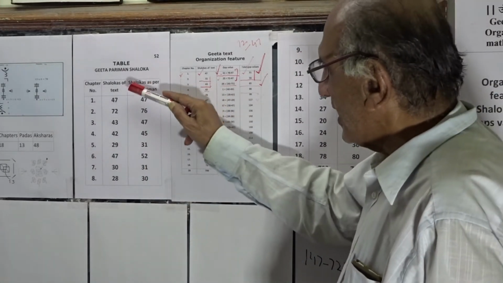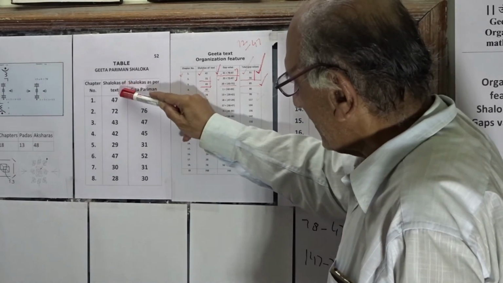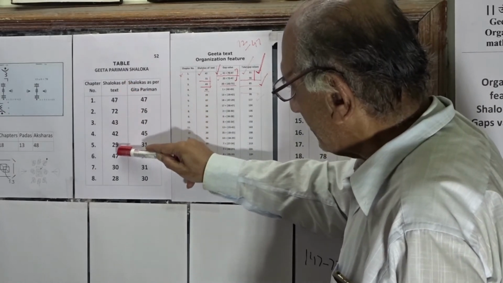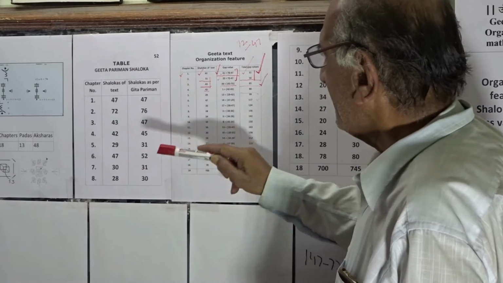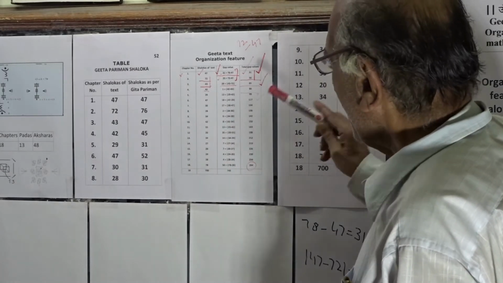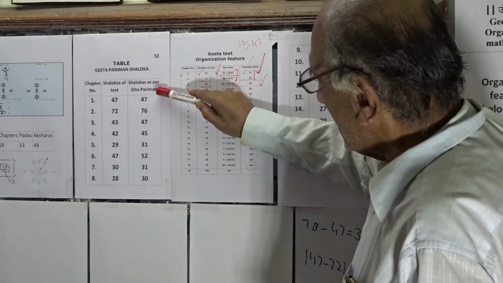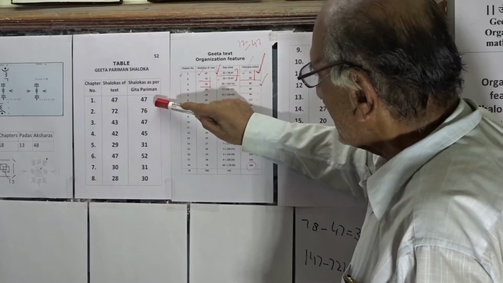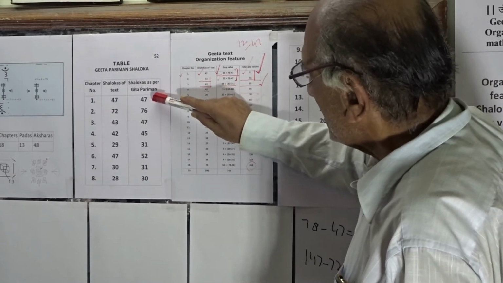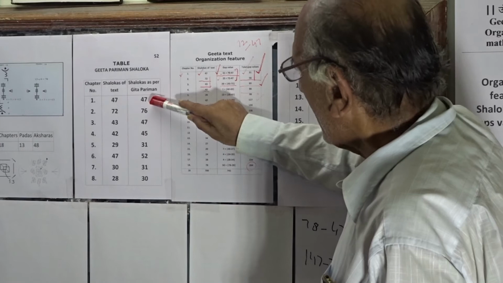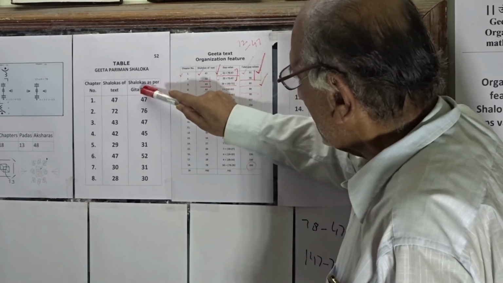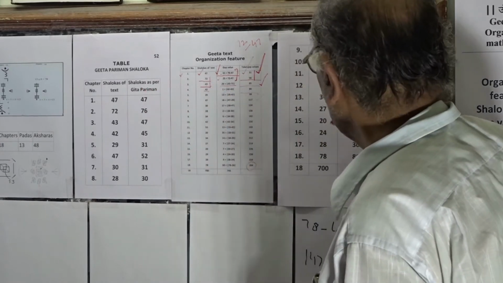Column 2 is the number of shlokas of the popular text, and column 3 gives the number of shlokas in the format of the Gita Parinam Shloka.